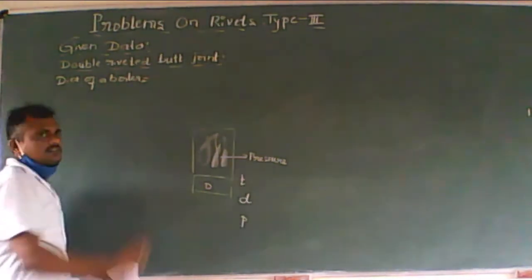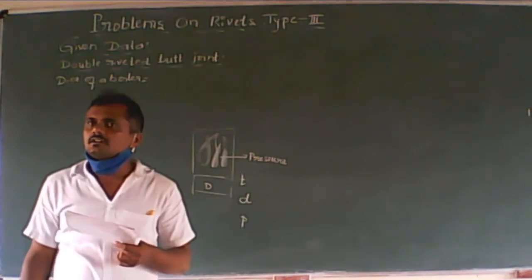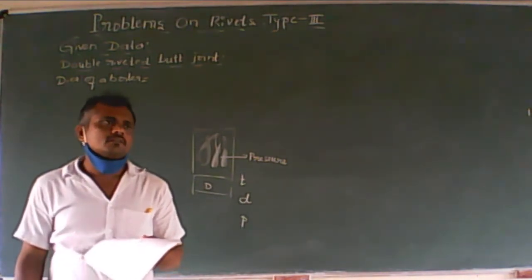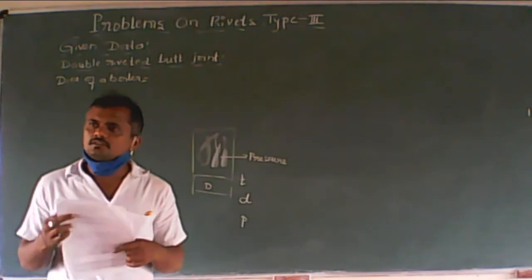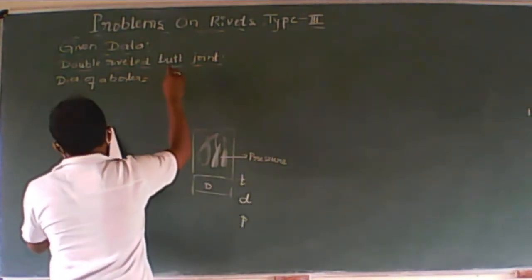Later on we will denote it by a symbol or an alphabetical letter, whether it is given in the data book or not. Okay, so afterwards we will denote it.